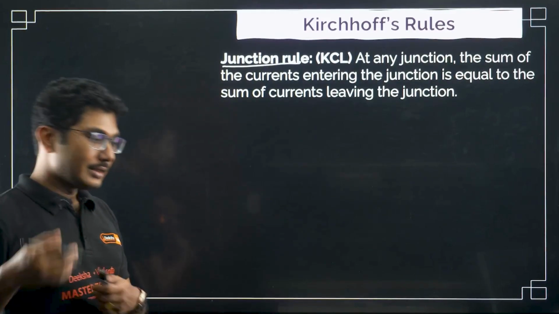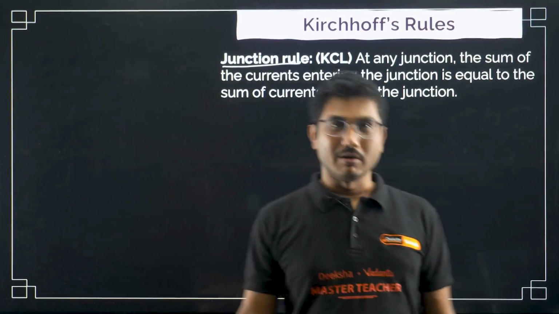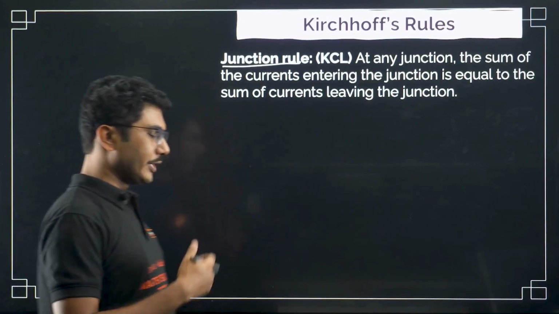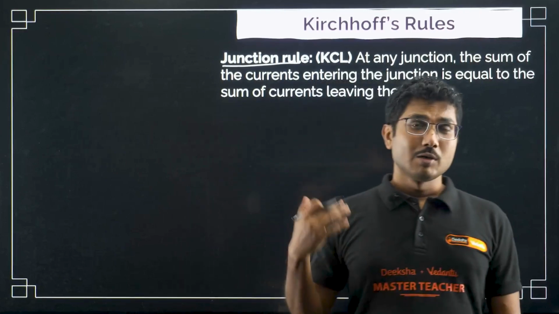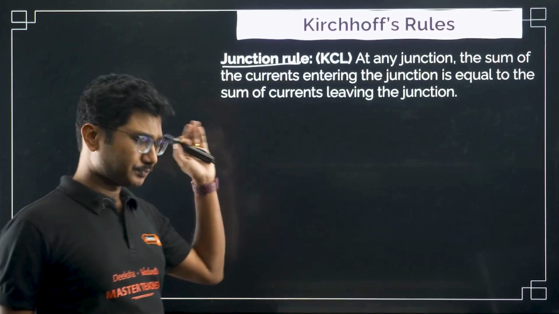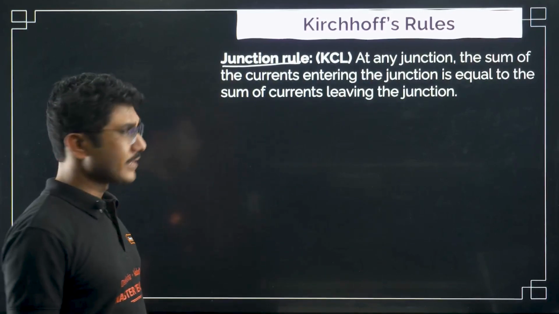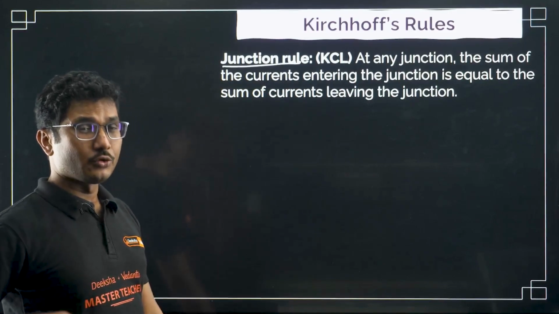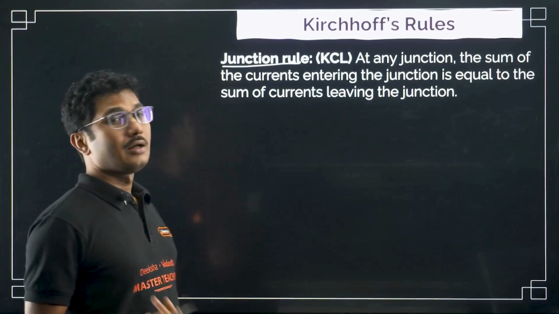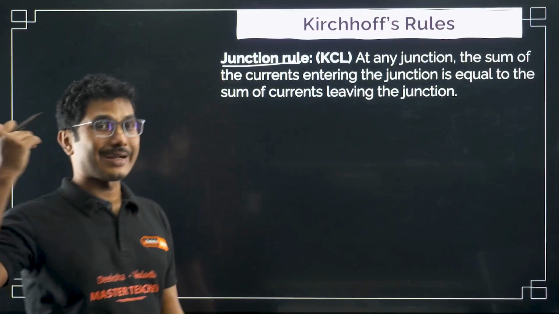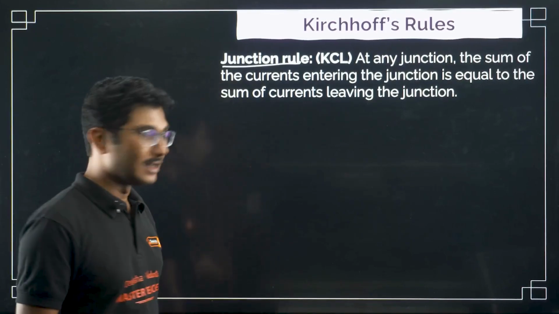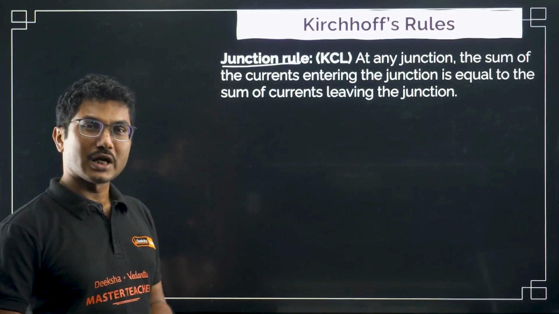This is also called Kirchhoff's current law, KCL. You might have heard this, because when we were studying, our book used to call it Kirchhoff's current law. Now they changed the name to junction rule. In most international books they use the term junction rule now, but a few years back it was known as KCL. If you move into college, the teacher there will always say KCL, KVL.